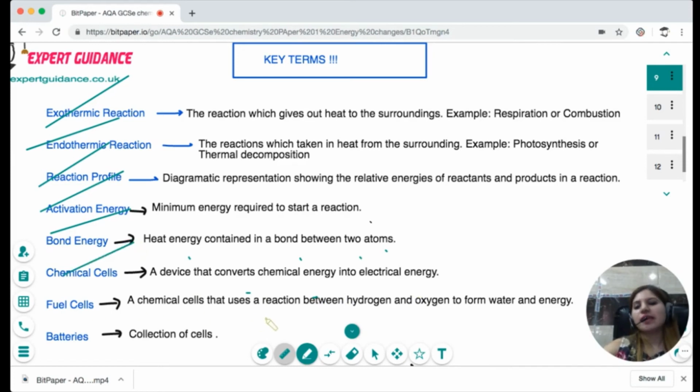Fuel cell is a chemical cell that uses a reaction between hydrogen and oxygen to form water and energy and generate electricity. Batteries are collections of cells. Okay, so I hope these key terms are clear to you.